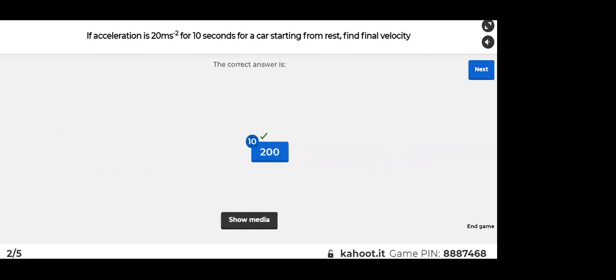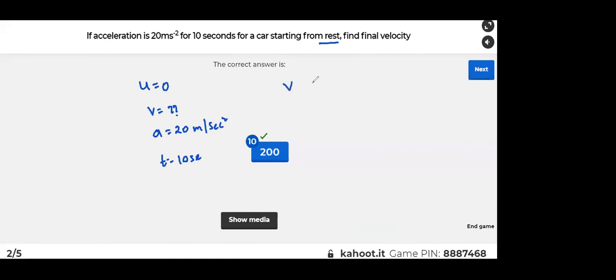200. Those who've written meter per second, your answer is also correct. So U is equal to 0, because it's starting from rest. V is what we need to find. A is given as 20 meter per second square, and time is given as 10 seconds. So out of 4 quantities, 3 are given, 1 is asked.